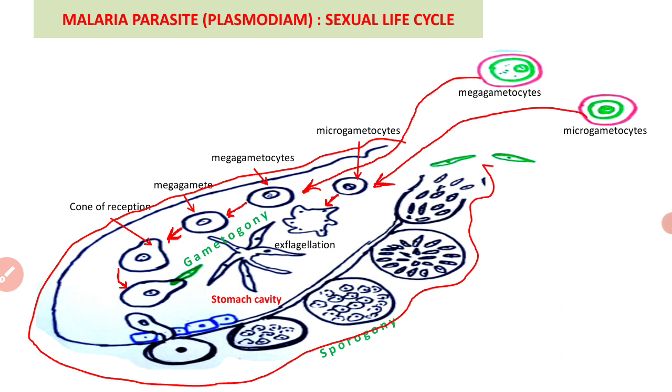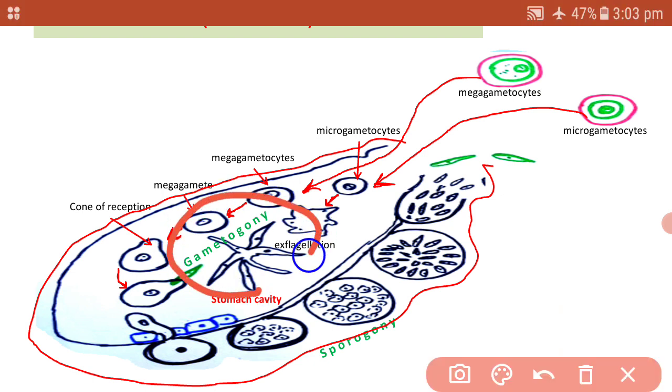In each microgametocyte, the nucleus divides about 6 to 8 times, so 6 to 8 haploid daughter nuclei are formed from a single nucleus. These nuclei assemble in the flagella-like structures, taking some part of the cytoplasm and forming outgrowth-like processes. That is called the exflagellation process.